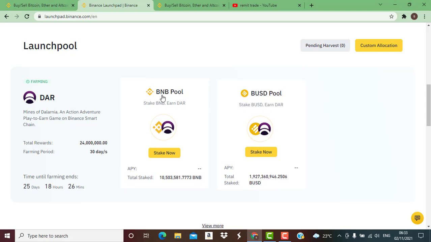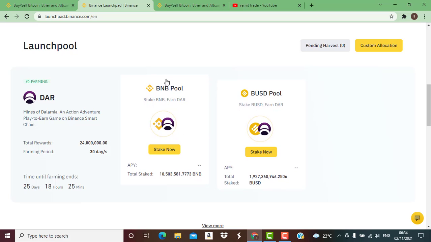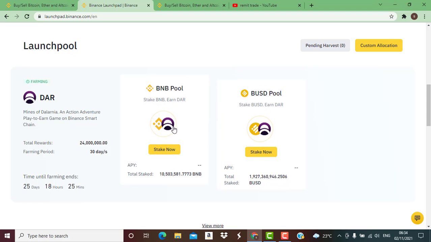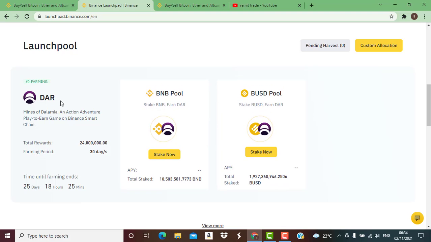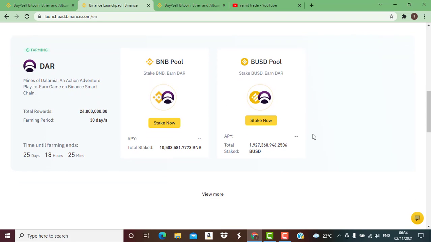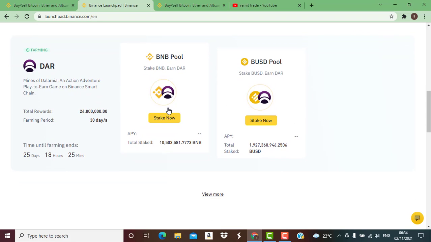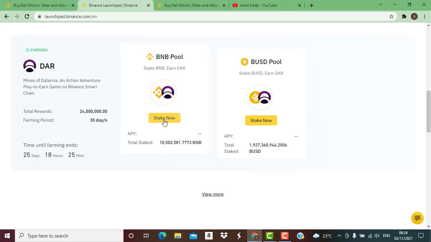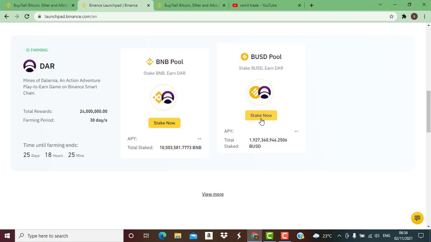So you can put your coin in any of these pools. Like I said earlier, we have the BNB pool and the BUSD pool. These are the two pools that we'll have for this very particular farming, that is farming of DAR. All you need is BNB in your spot wallet or BUSD in your spot wallet. Click here, stake now, or you stake your BUSD here as well.